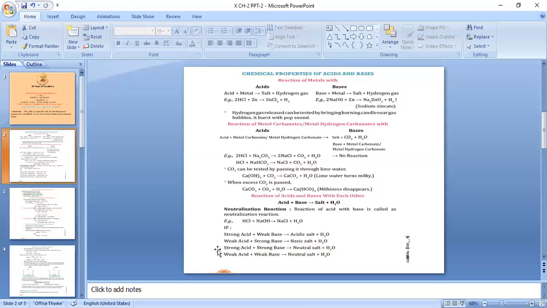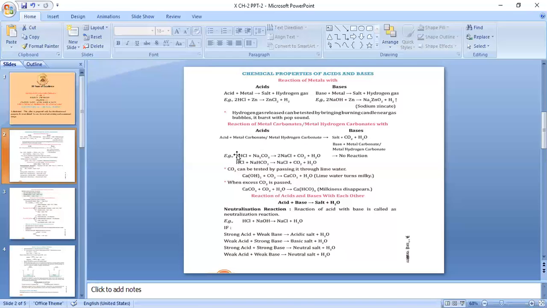Likewise, in the third case, if the acid is again strong but the base is also strong, then both the species are strong, so they will be completely neutralized and we will have a neutral salt along with water. The fourth one is weak acid and weak base. Both the species are now weak, so again we will have a neutral salt along with water.